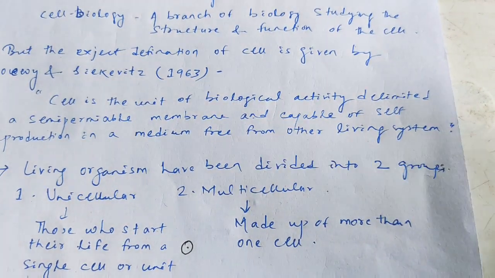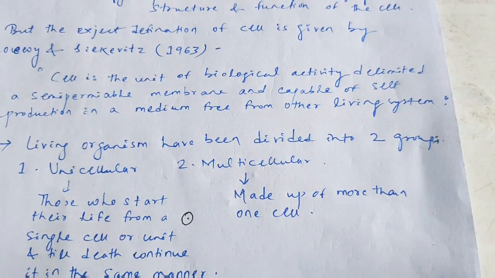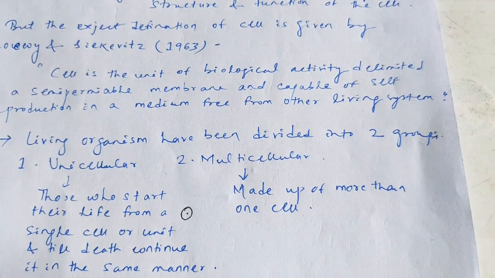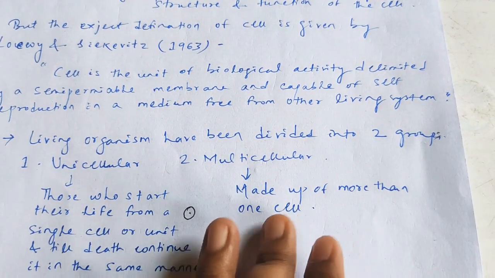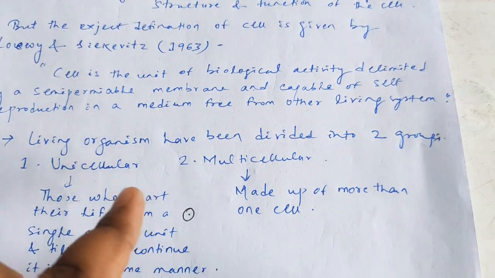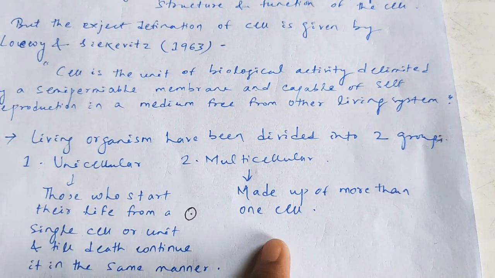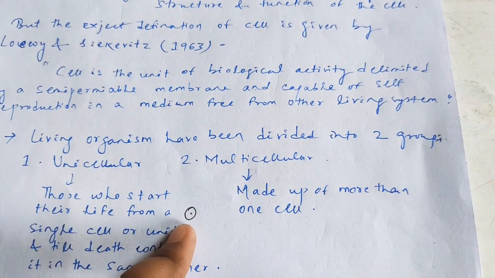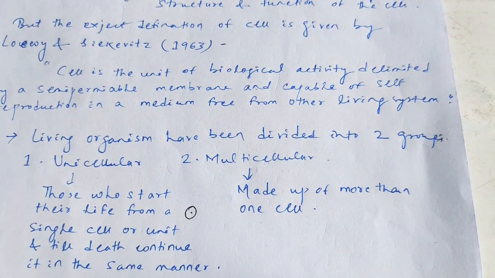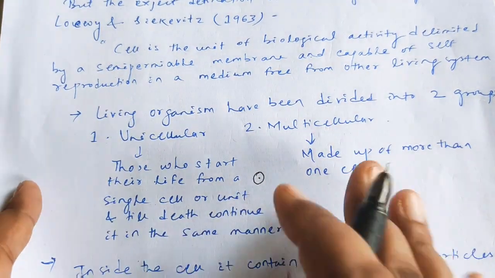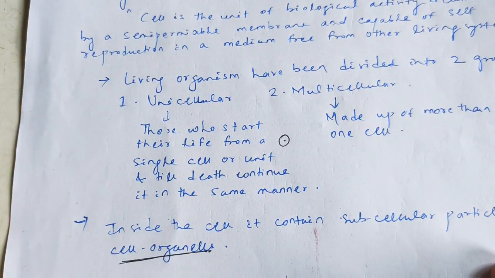Now come to the second point, this is multicellular. Multi means many. So here what happened? The multicellular organism is made up of more than one cell, and this multicellular organism developed from a single cell. Remember that this multicellular organism developed from the single cell and they redivide to form the multicellular organism. Clear? So likewise the organisms are divided into two groups. Clear up to this?